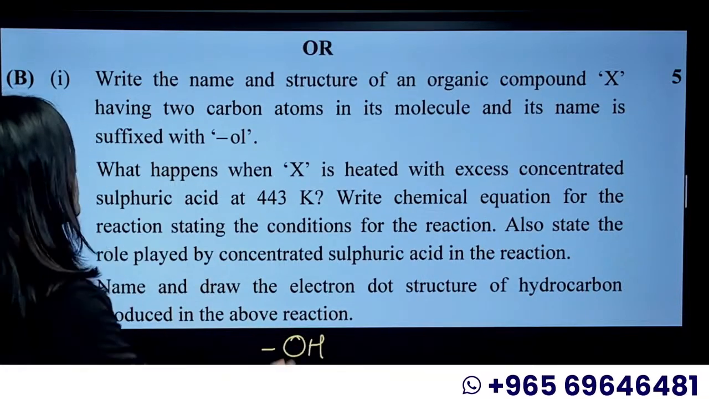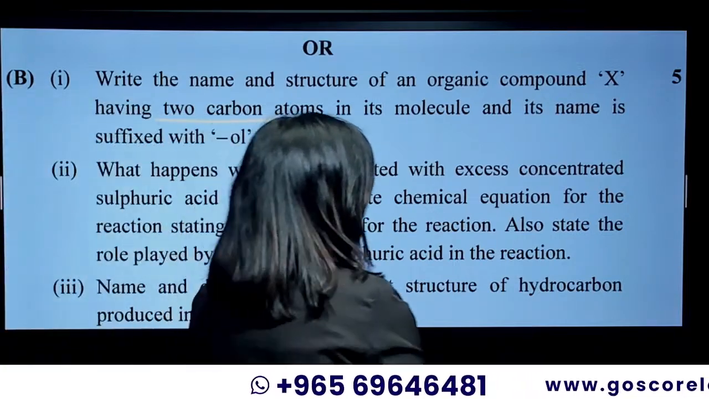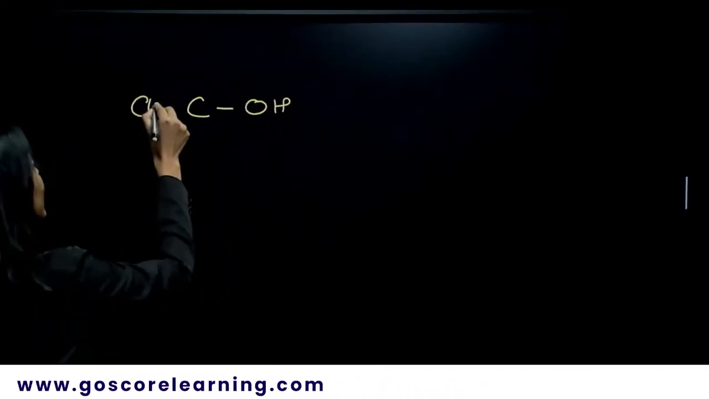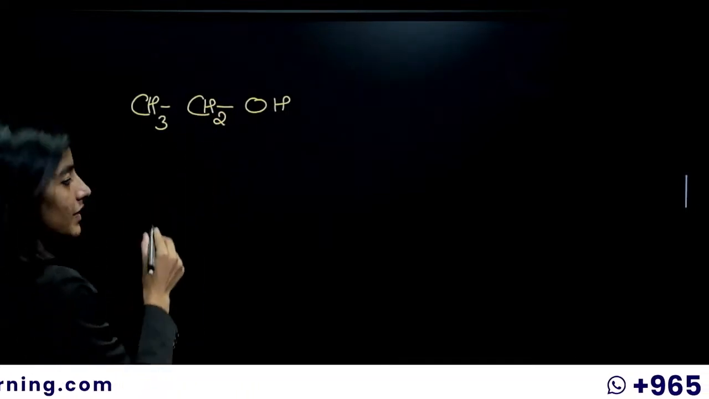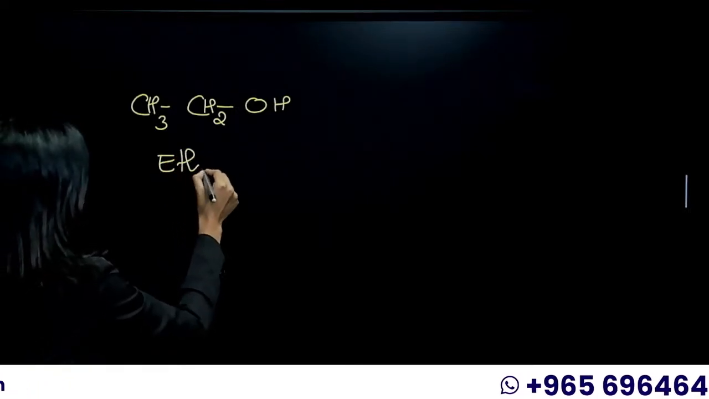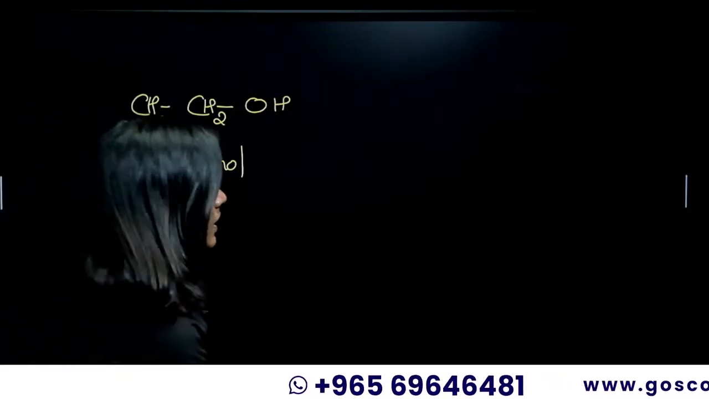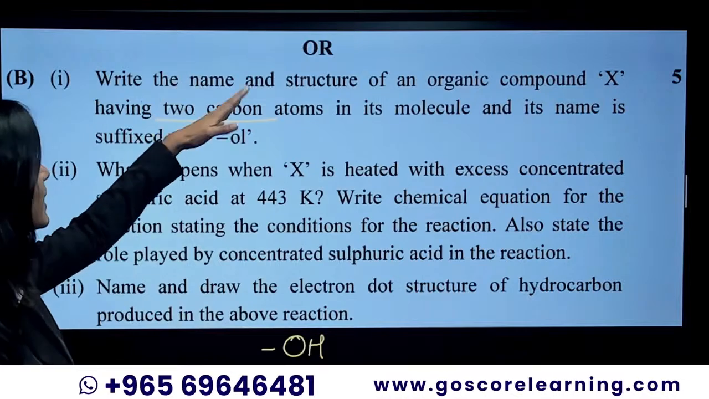Now, it has two carbon atoms. Since I don't have much space right over here, I'm adding a page and moving onto the next. Okay, done. We have two carbon atoms and then OH. Now let's fill the valency with hydrogen. The name of this will be ethanol, two carbon atoms. We identified the compound. Now let's get back to the question: write the name and the structure.